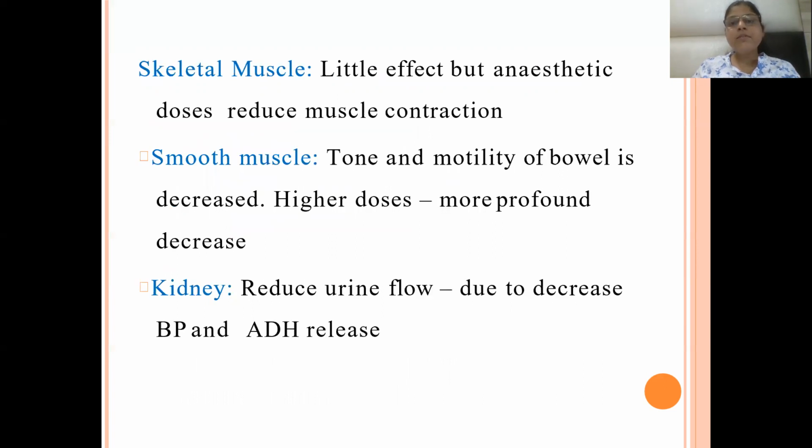Skeletal muscle: they will produce anesthesia, so they will reduce muscle contraction. In smooth muscles, the tone will be reduced and motility of the bowel will be reduced. At high doses, there is a more profound decrease. In the kidney, the urine flow will be reduced due to decrease in blood pressure and antidiuretic hormone release.